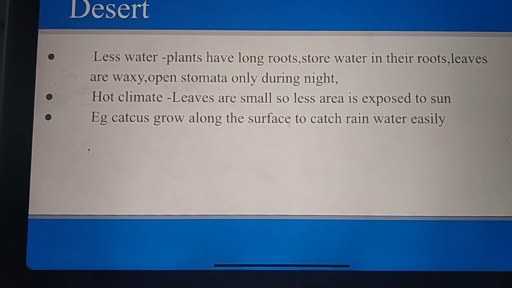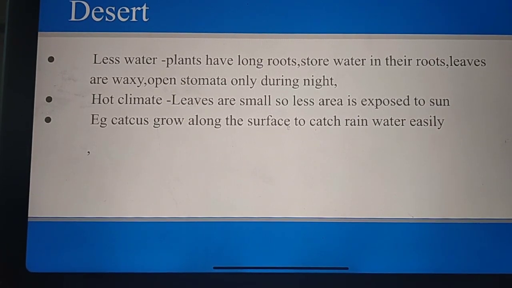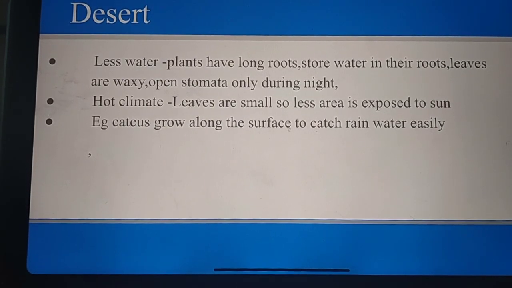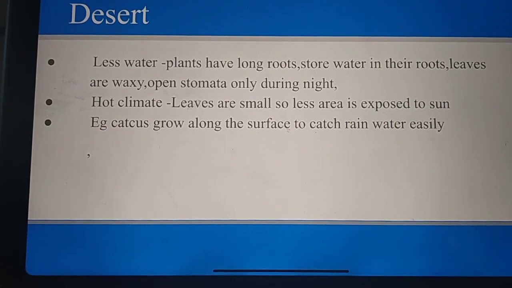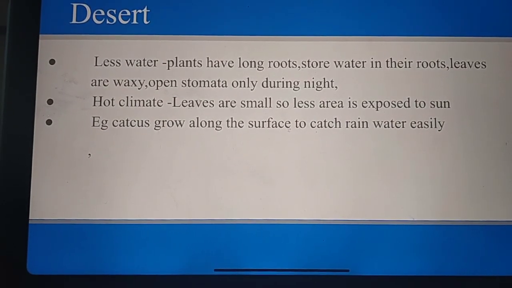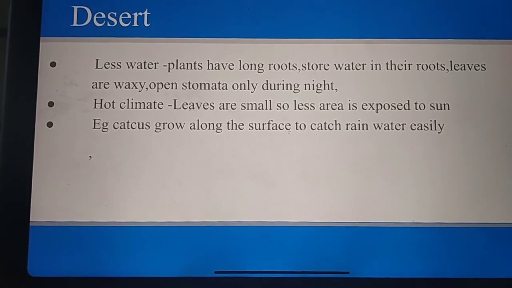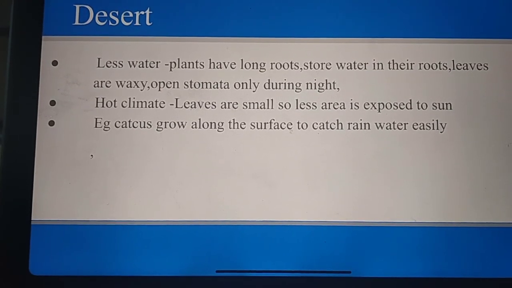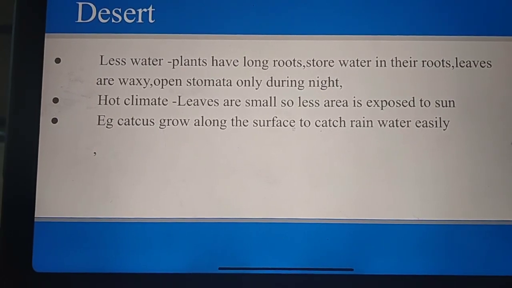So for that they have long roots, and they have a waxy coating on their leaves, and the stomata only open during night. Since they have long roots, they can seek water deep into the soil, and they have the capability of storing water in their roots. The leaves are waxy, so evaporation becomes minimal, and the stomata open only during night, which also helps to prevent more evaporation.